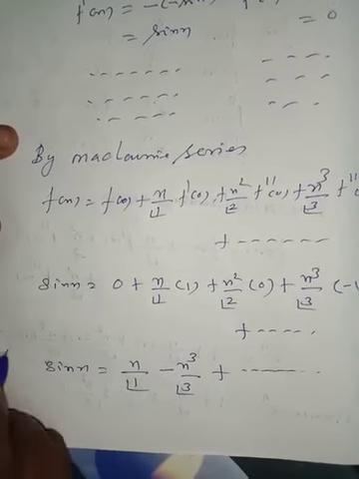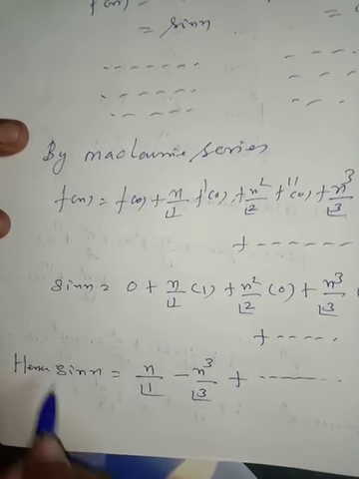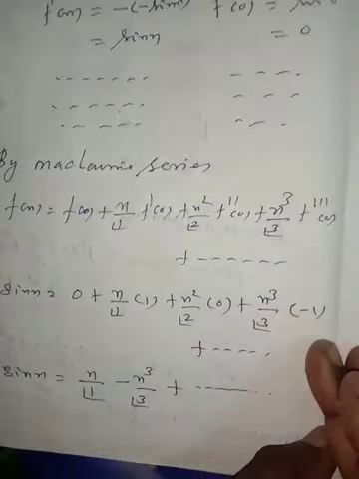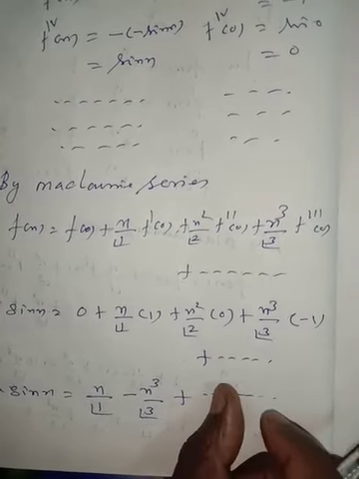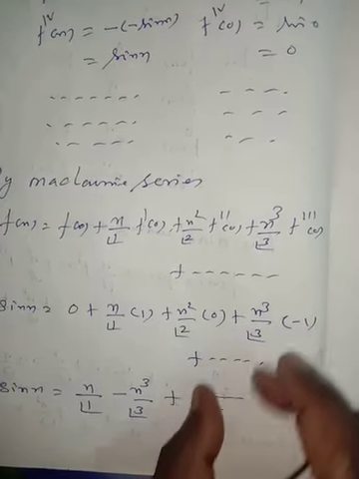Hence sin x is equal to x by 1 factorial minus x power 3 by 3 factorial plus x power 5 by 5 factorial and so on. Subdivision number 3, cos x.